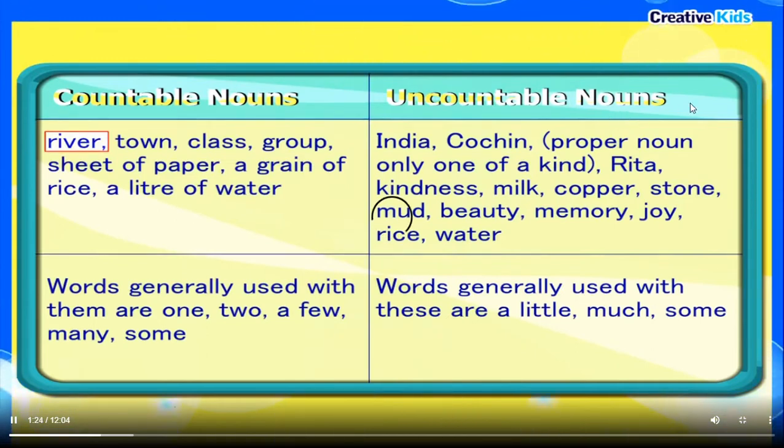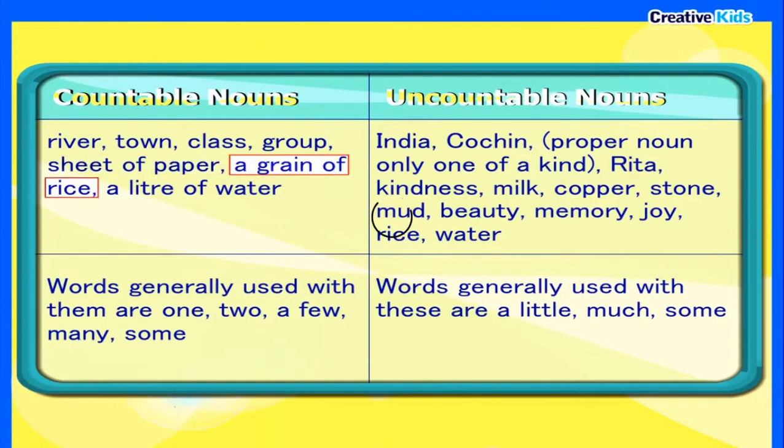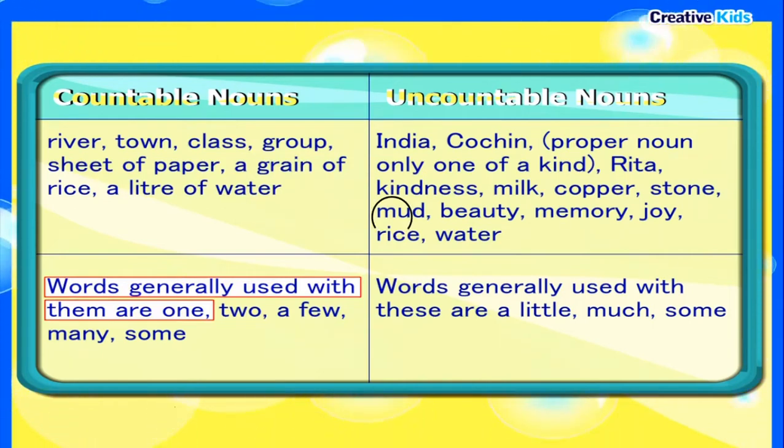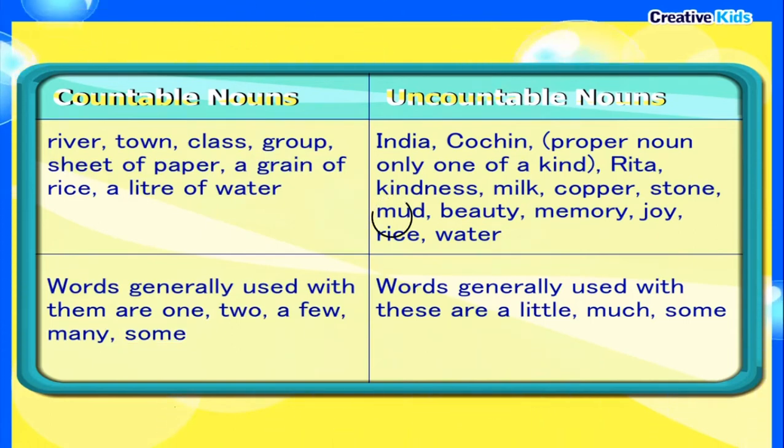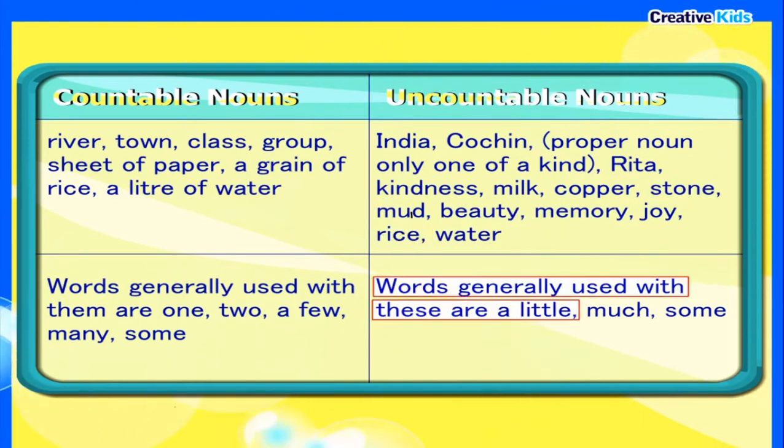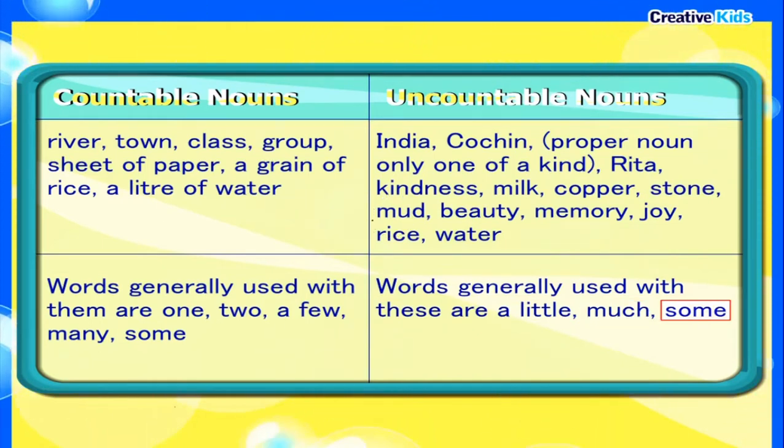Countable nouns: river, town, class, group, sheet of paper, a grain of rice, a liter of water. Words generally used with them are one, two, a few, many, some. Uncountable nouns: India, Cochin, proper nouns, only one of a kind. Rita, kindness, milk, copper, stone, mud, beauty, memory, joy, rice, water. Words generally used with these are a little, much, some.